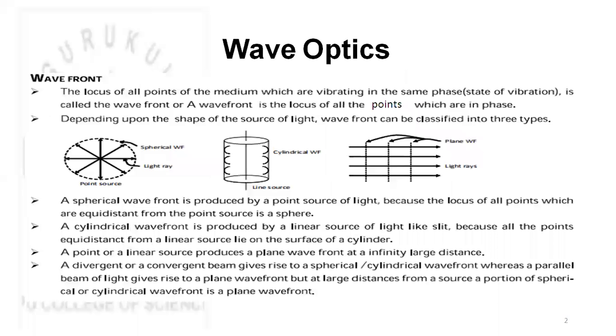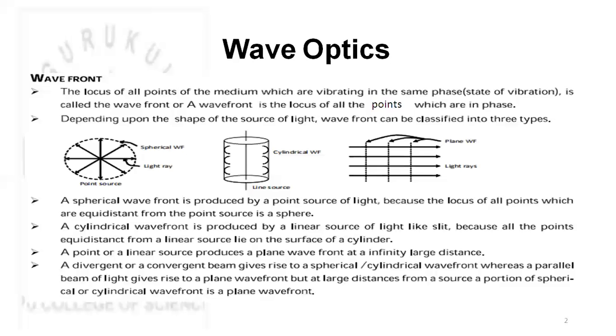Basically, the topic wave optics starts with the concept of wavefront. The locus of all the points of a medium which are vibrating in the same phase or state of vibration is called a wavefront. Or a wavefront is the locus of all the points which are in phase. Depending upon the shape of the source of light, wavefront can be classified into types. If it is a point source, then it is a spherical wavefront. If it is a linear source, it is a cylindrical wavefront. And if it is a source at a larger distance, then we get a plane wavefront.